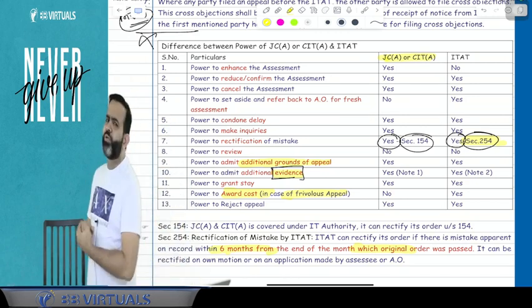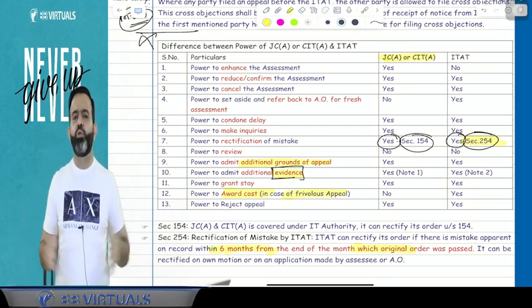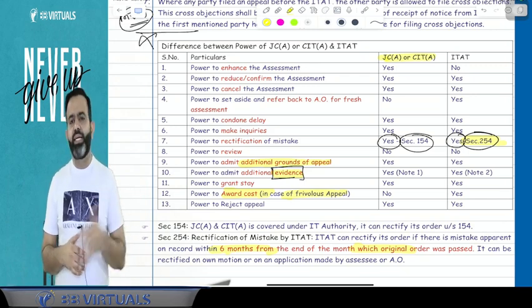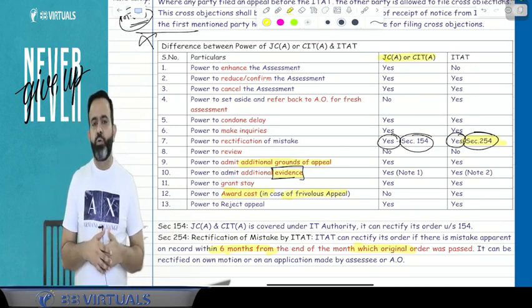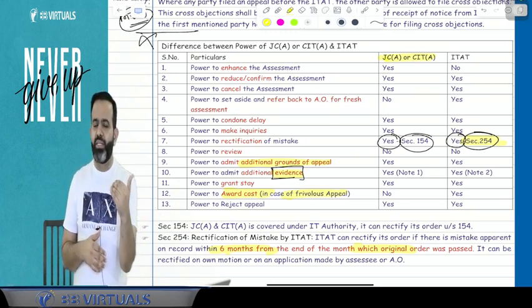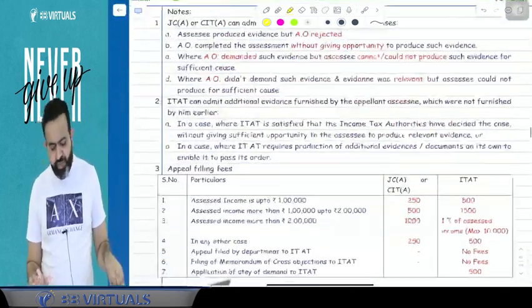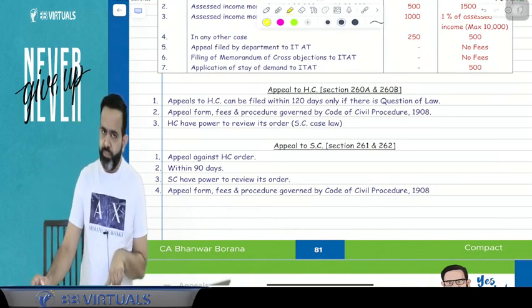And last is the power to reject the appeal. So can they reject the appeal or not? Answer is yes. Both have the power. JC appeal, CIT appeal, as well as the ITAT can reject the appeal. If they feel that the appeal is not tenable, or is not filed within the time limit, or is not the right appeal, in that case they may reject the appeal. After that, guys, this is the completion of your appeal at the ITAT and CIT appeal level.